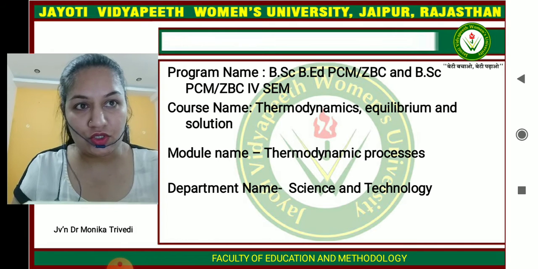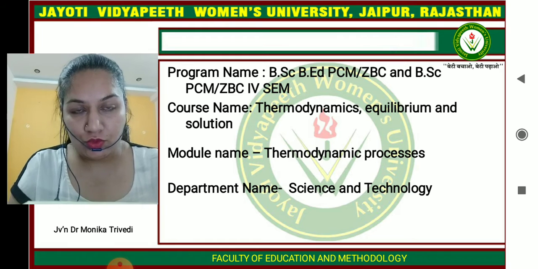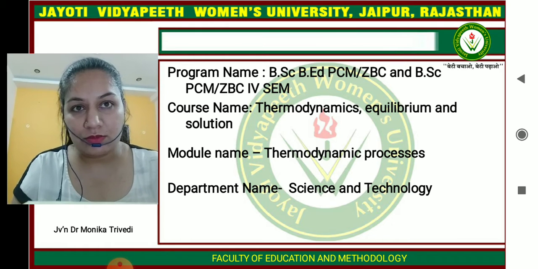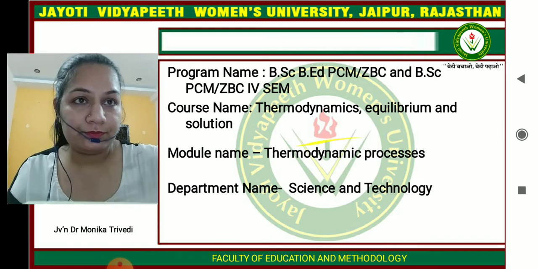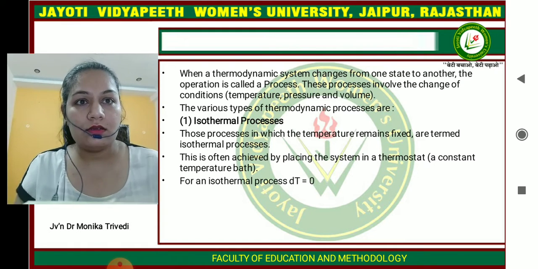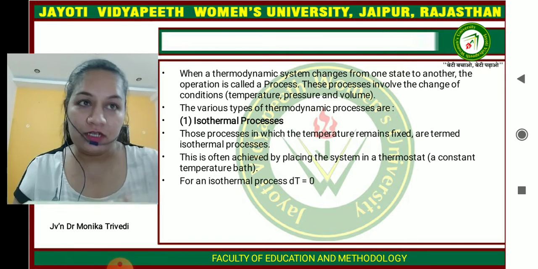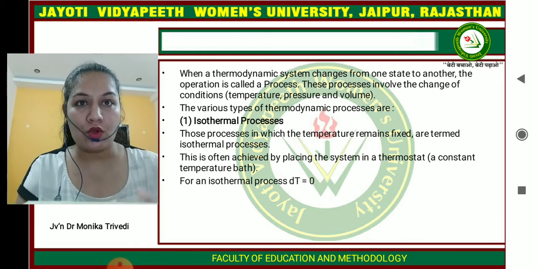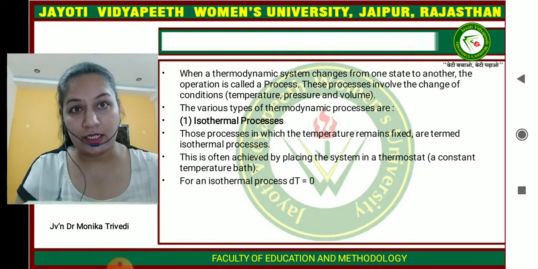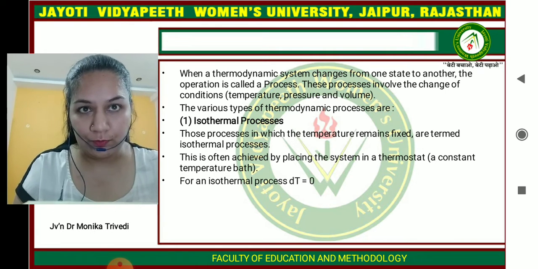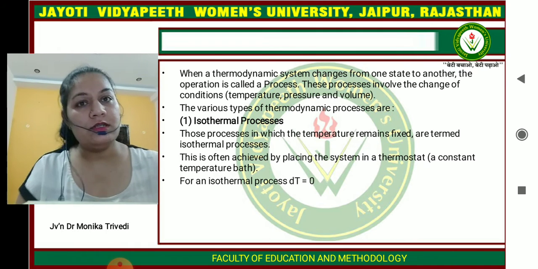Today I am going to teach you about thermodynamic processes. This topic belongs to the Thermodynamics, Equilibrium and Solution paper of BSc PCM ZBC, 4th semester. When a thermodynamic system changes from one state to another state, the operation is called a process. This process involves a change of conditions like temperature, pressure, and volume. Temperature, pressure, and volume are intensive properties, which we have done in previous lectures.